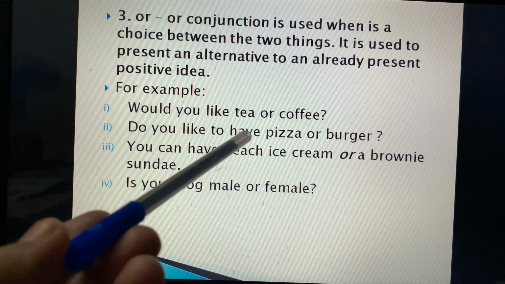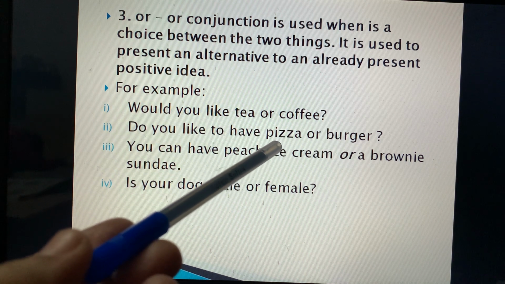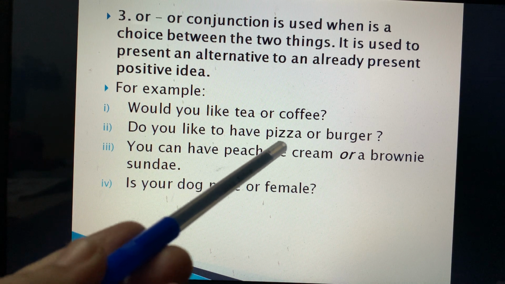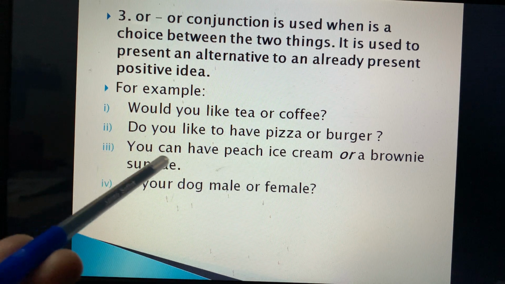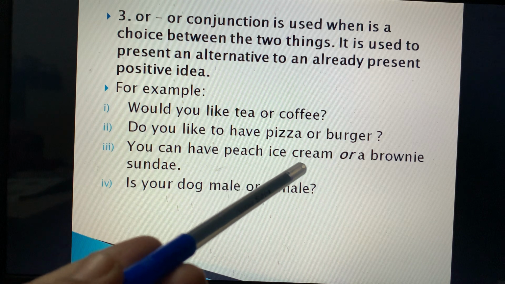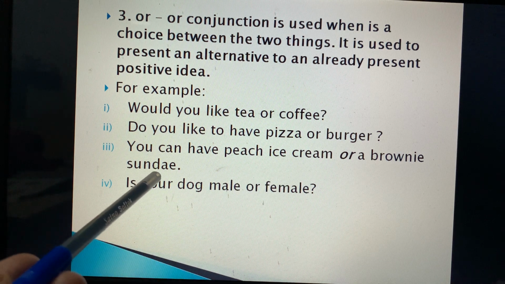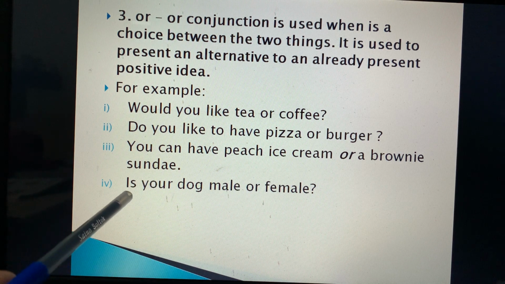So, do you like to have pizza or burger? You do not like pizza, you can have burger also. Fine, there is a choice between two things. You can have peach ice cream or a brownie sundae. Fine, it's your own choice. Is your dog male or female? I hope you have understood these three conjunctions.